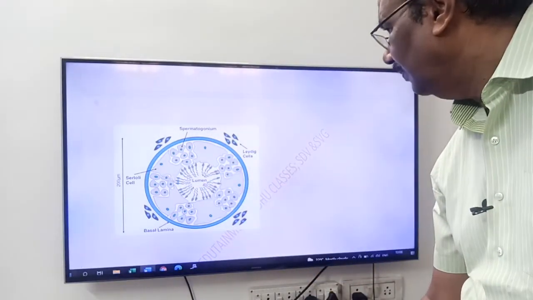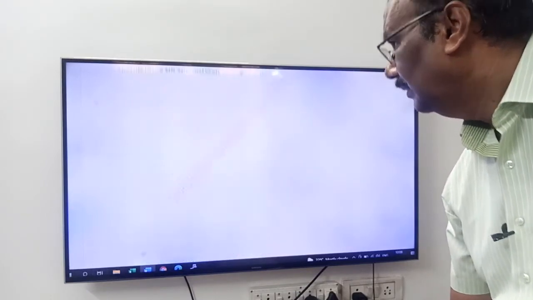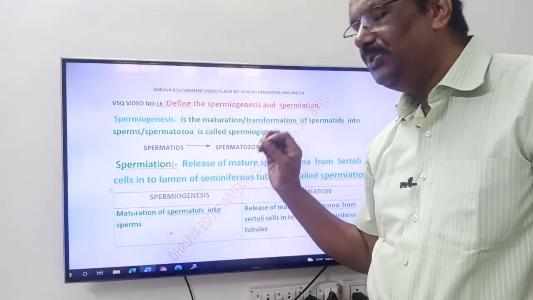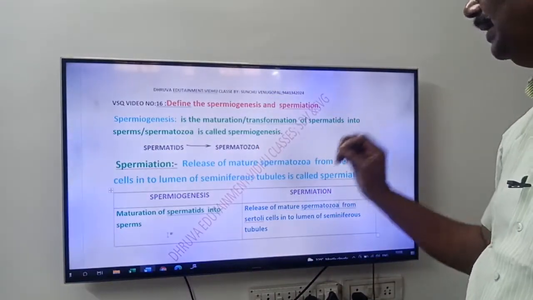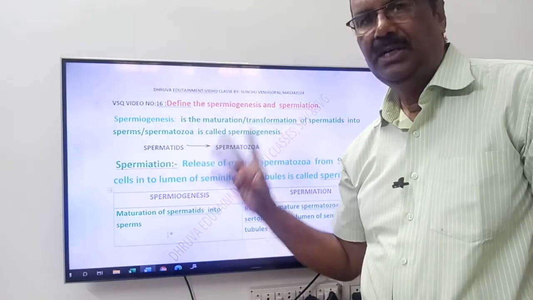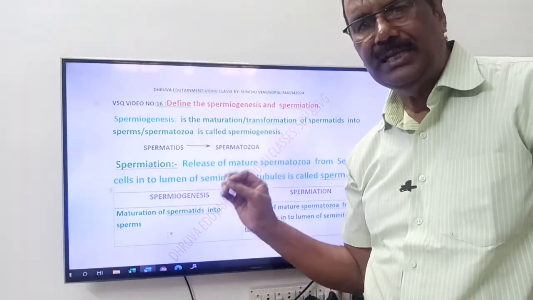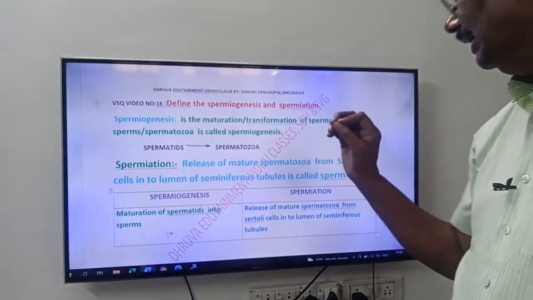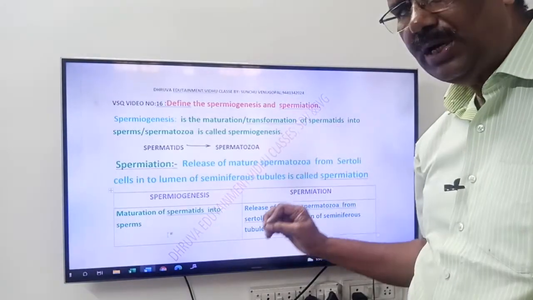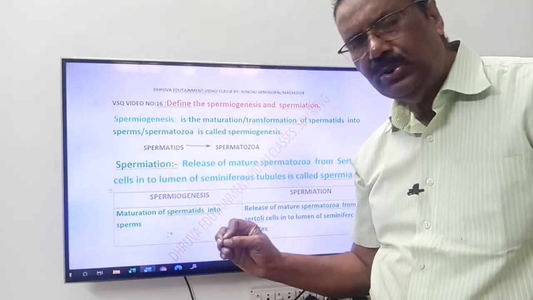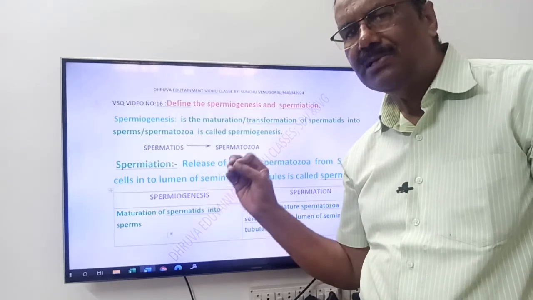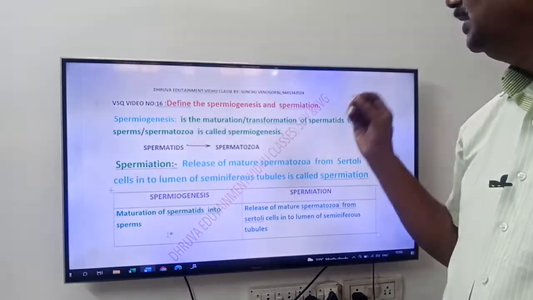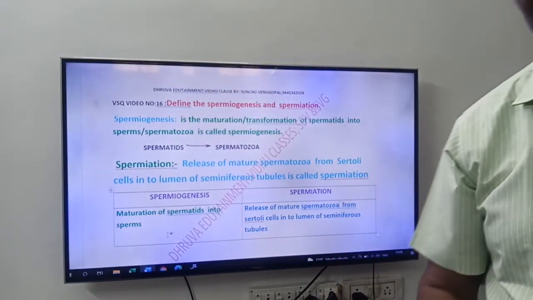Now you have to write only this. What is spermiogenesis? Maturation of immature spermatids into mature sperms is called spermiogenesis. What is spermiation? Release of mature spermatozoa from Sertoli cells into the lumen of the seminiferous tubule is called spermiation. This is about spermiogenesis and spermiation. Thank you, friends.